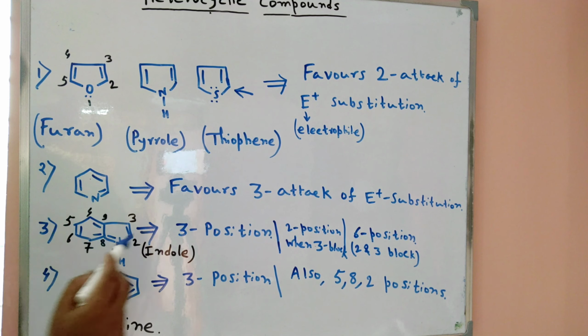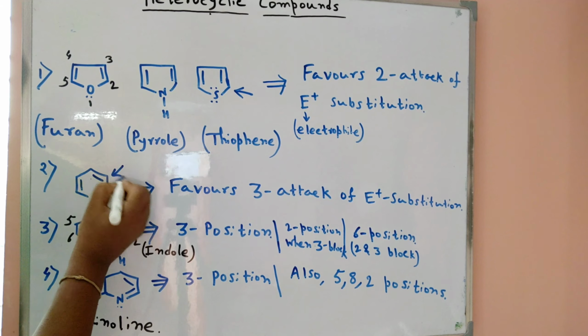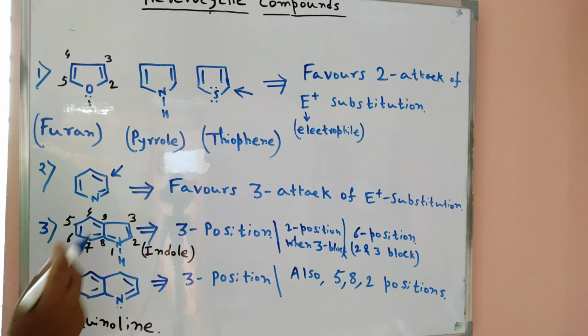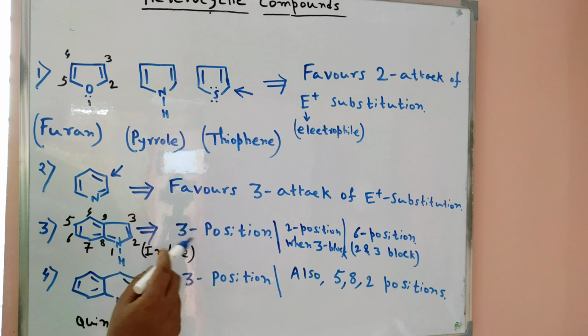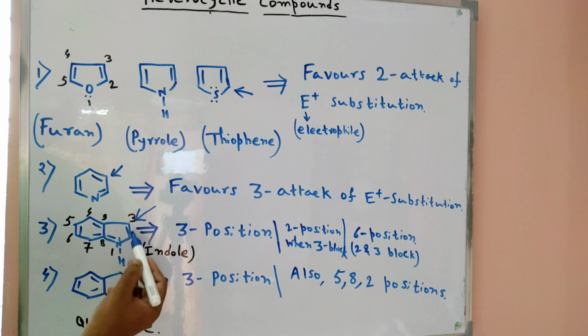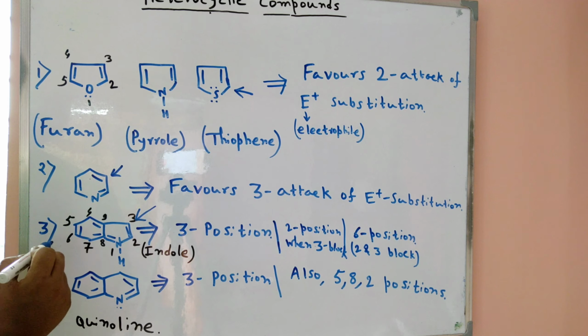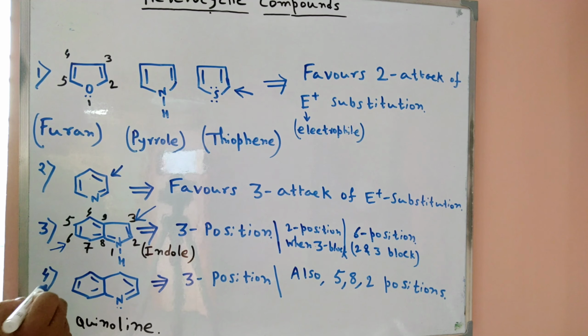But in the case of pyridine, a 3 attack of electrophilic substitution is favored. In the case of indole, the 3 position is also more favored, but when you block the 3 position, the electrophilic attack takes place on the 2 position. But when you block the 2 and 3 positions, the electrophilic attack takes place on the 6th position.